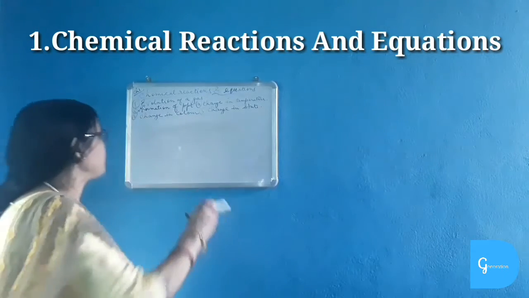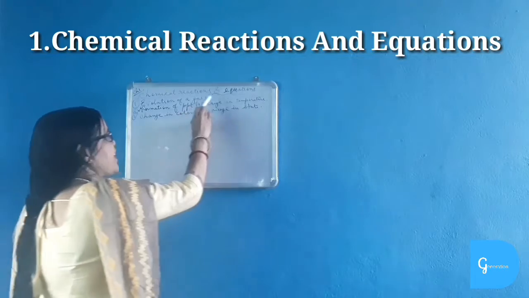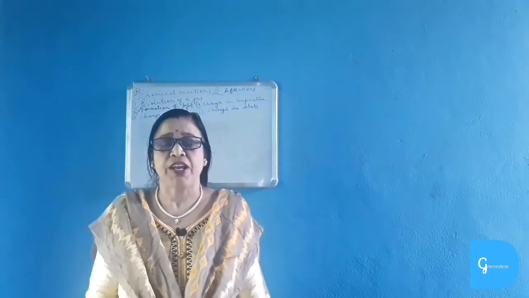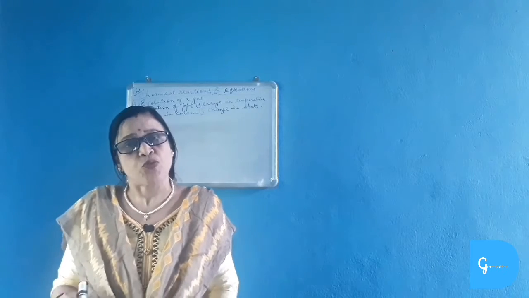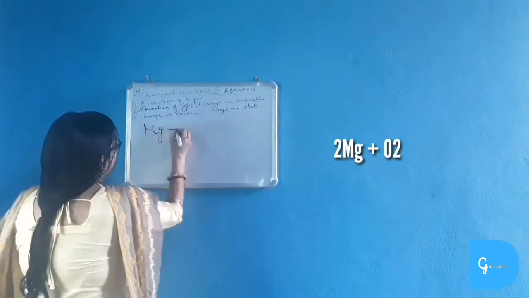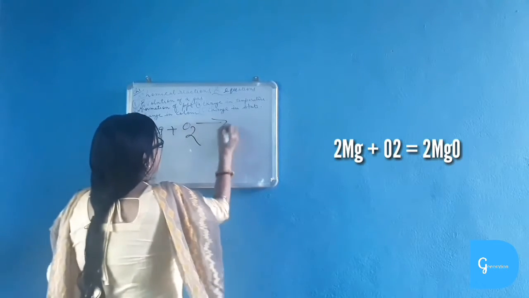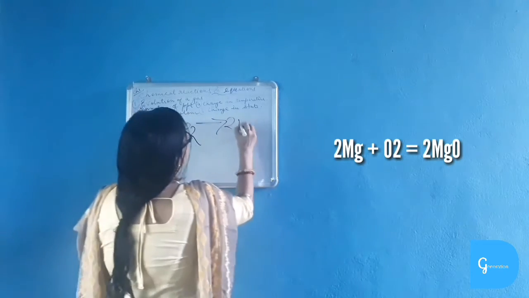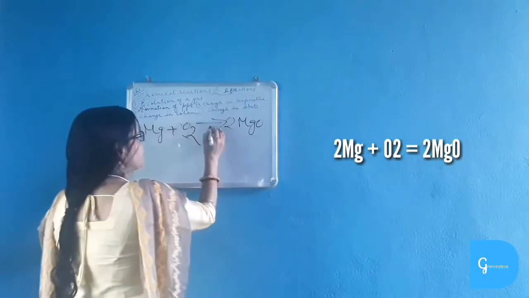Let's begin with chapter 1 in chemistry, chemical reactions and equations. What is a chemical reaction? A chemical reaction is a process in which new substances with new properties are formed. Let's take an example. When magnesium ribbon is burned in oxygen, magnesium oxide is formed with a dazzling flame.